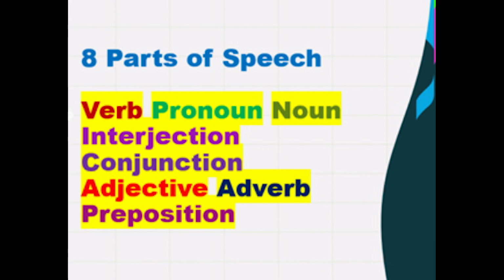A limiting adjective points to the exact noun or pronoun and shows quantity. That book, $20, the ticket, are examples. Which, whose, what, kind, and how many. A descriptive adjective tells us the quality or the condition of the noun or the pronoun. A short man, the excited dog, a hot meal.